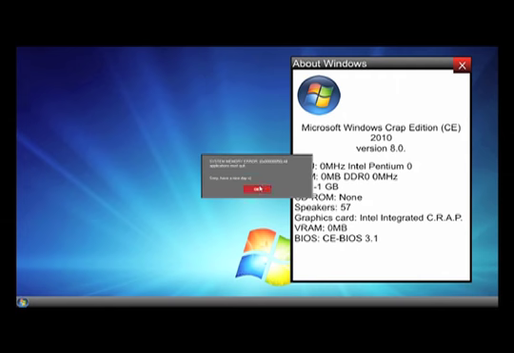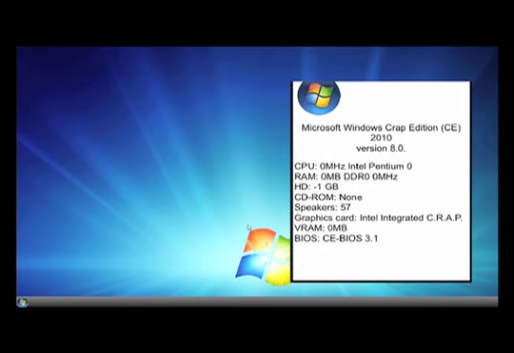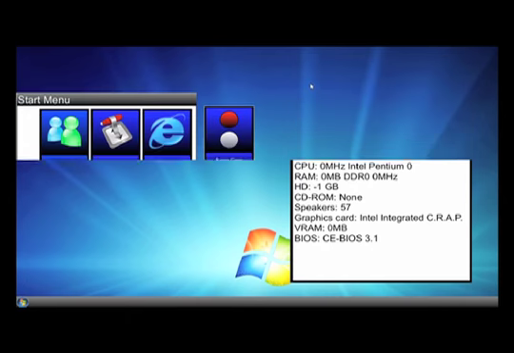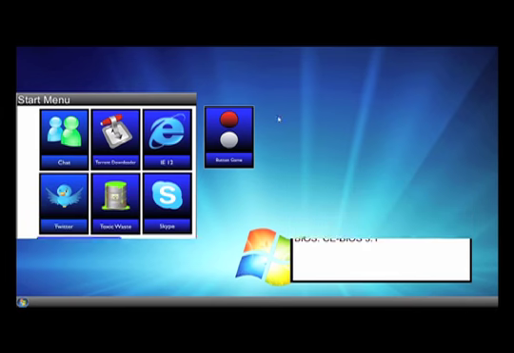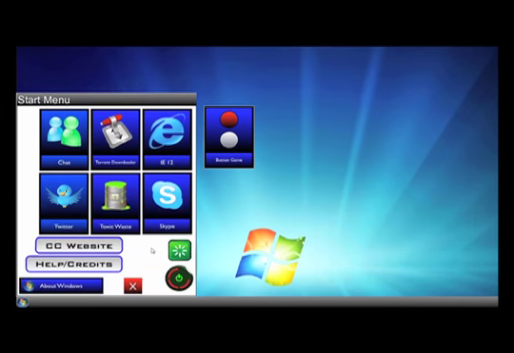Welcome. Welcome to Windows. This is the world of Windows, I tell you. Well, Windows Crap Edition. This is actually the crappiest OS. I mean, I thought Crap Edition was great, but apparently not. Yeah, so this button gives you help about Windows, restart button, red ring of death for shutdown, and this is the close the start menu.